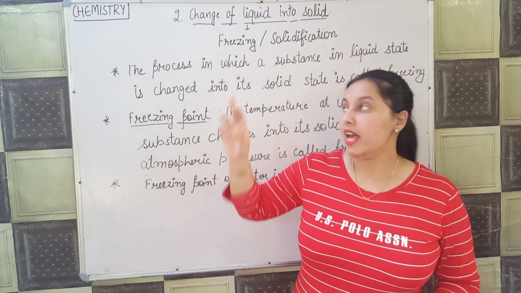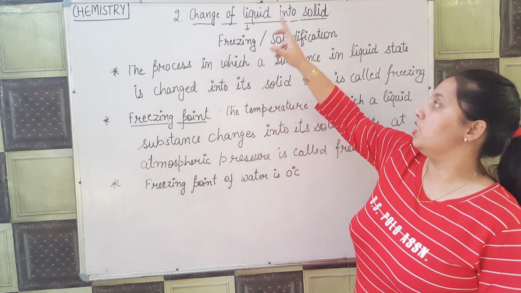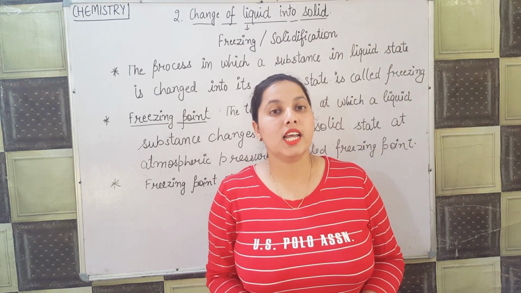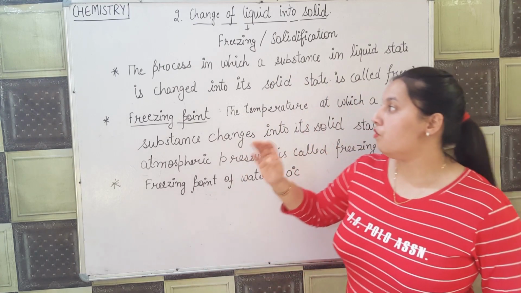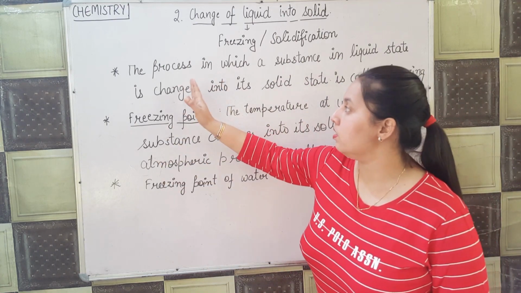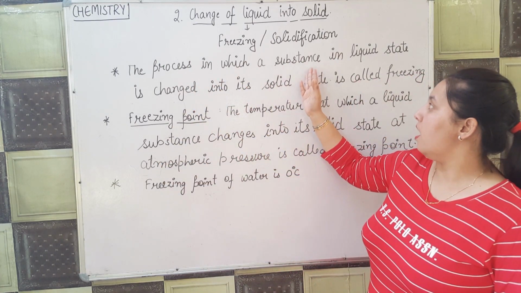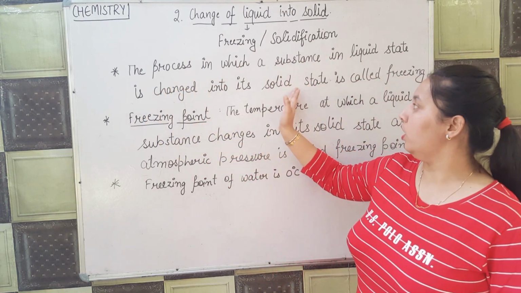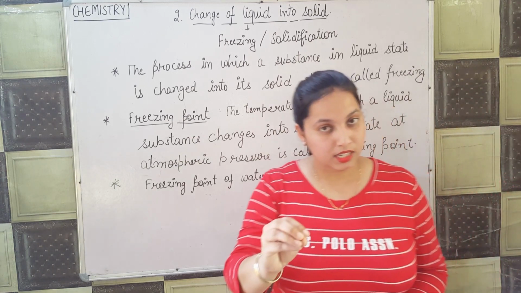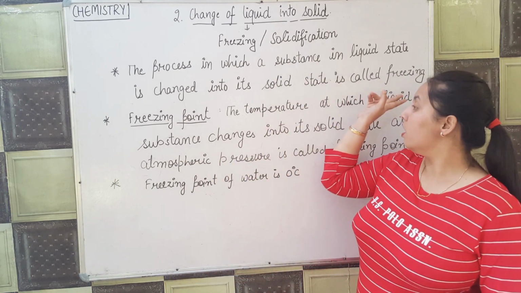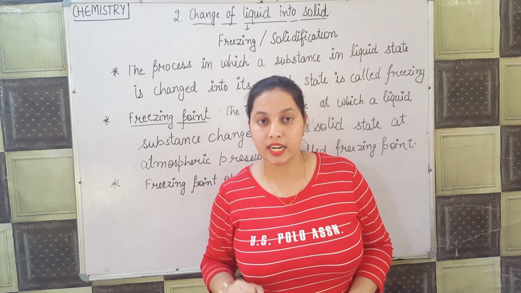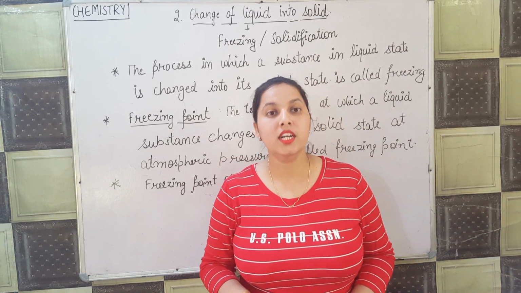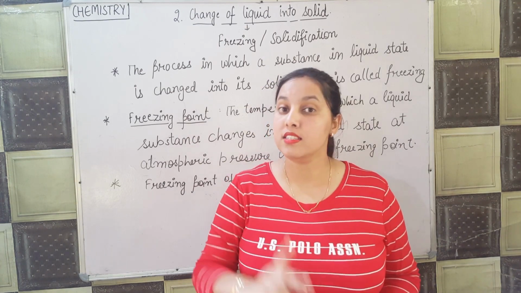So what happens when there is a change of state from liquid to solid? There is freezing, or you can say solidification. So what is freezing? It is the process in which a substance in liquid state changes into its solid state at a particular temperature. That particular temperature is called freezing point. In case of water, the freezing point of water is 0 degree.